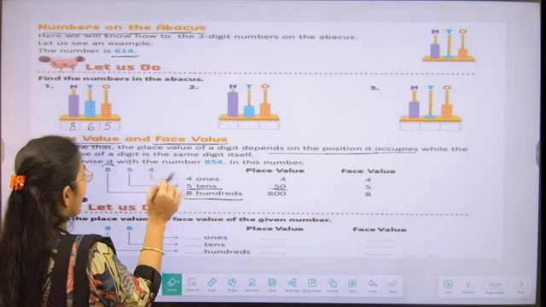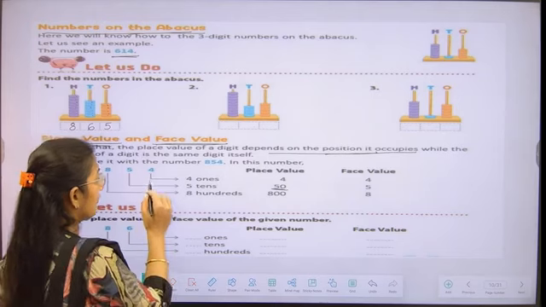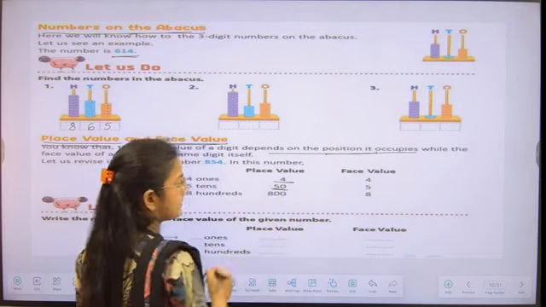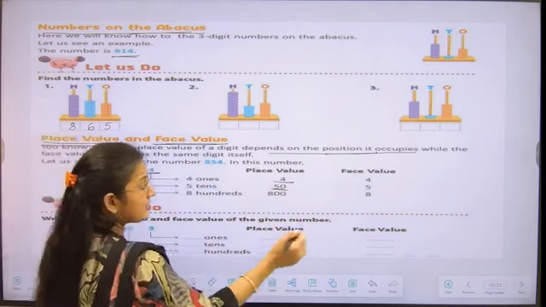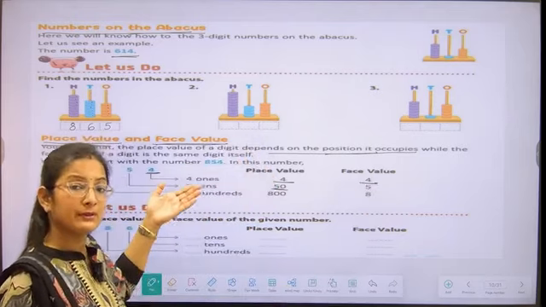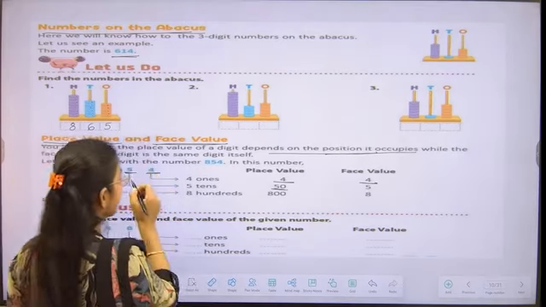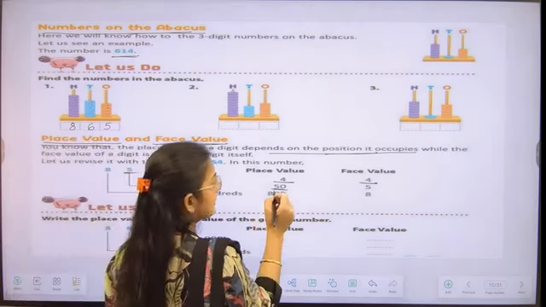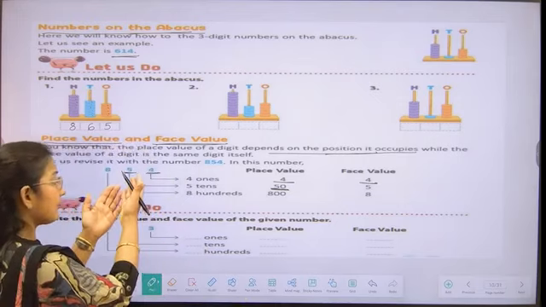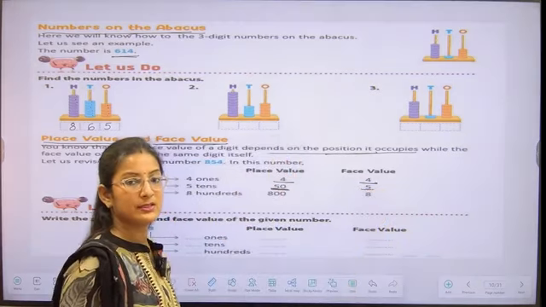So let's say we have the number 854. We can say that the place value of 4 is 4 ones, and its face value is 4, students, because 4 is the number written. Then if I ask you what is the place value of 5, it occupies the tens place, so its place value is 50. And its face value is the number written itself, 5.